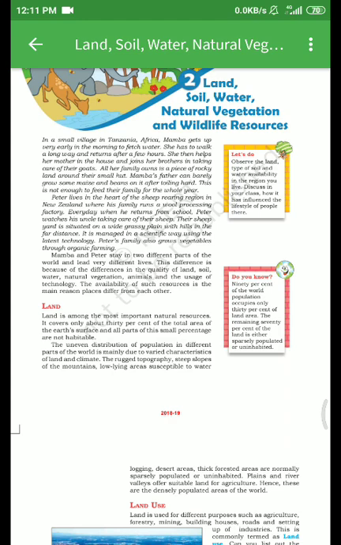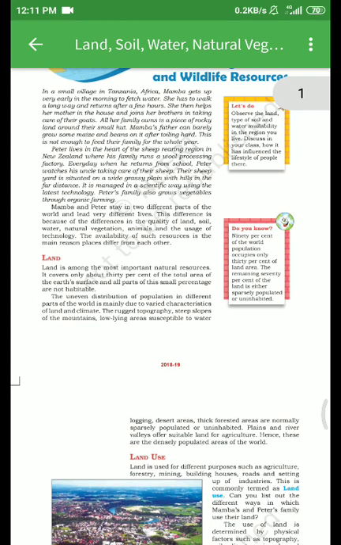Here is chapter 2 of geography: land, soil, water, natural vegetation and wildlife resources. So in this chapter we will understand about land, soil, water, natural vegetation and wildlife resources. The first is land.